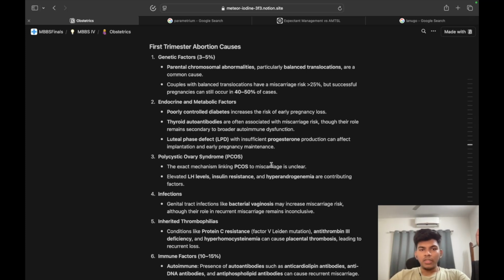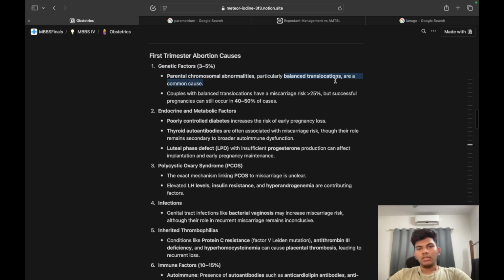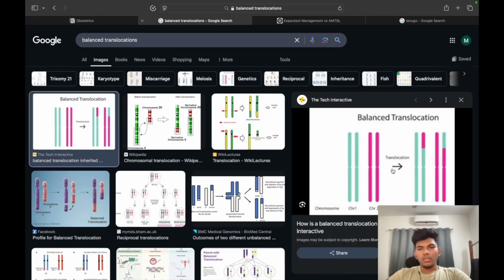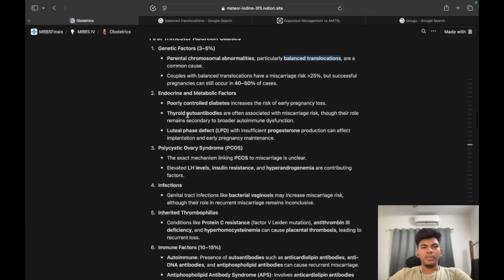Next, coming to endocrine and metabolic, let's first see translocation. Balanced translocation is something very important, it's seen almost everywhere. Here you can see how balanced translocation looks, where the same material has been interchanged. So that is what balanced translocation is, just for completion's sake.